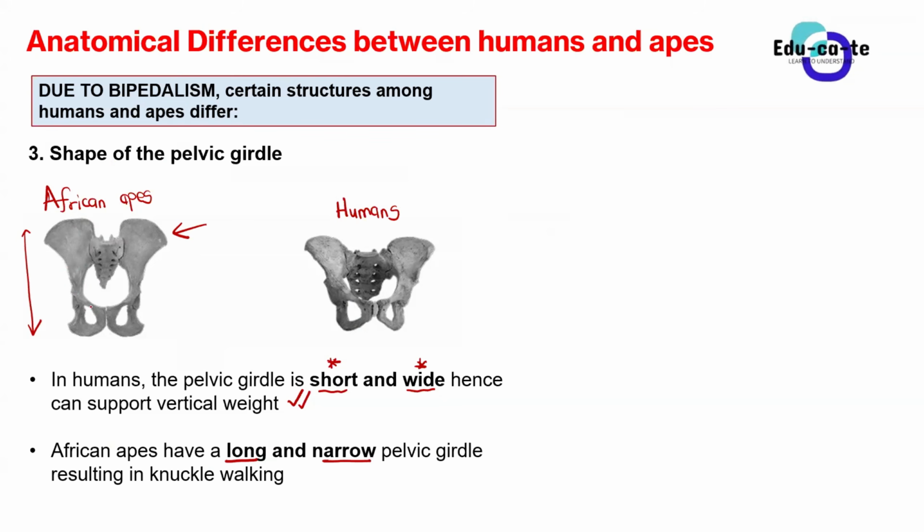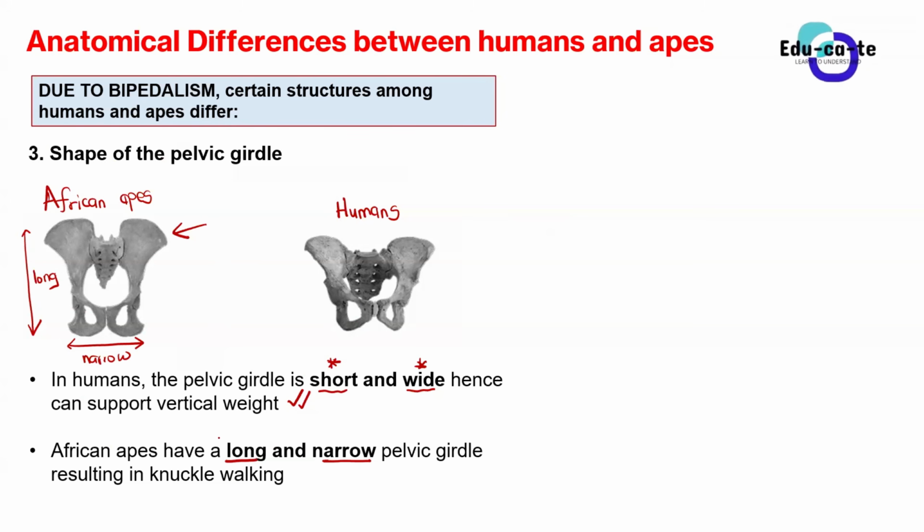Okay, they have got a pelvic girdle that does not look that wide, so it is narrow and it is long. So, a long and narrow pelvic girdle. This one is observed in African apes, whereas in humans we have got a short and wide type of pelvic girdle to be able to support the upper weight.